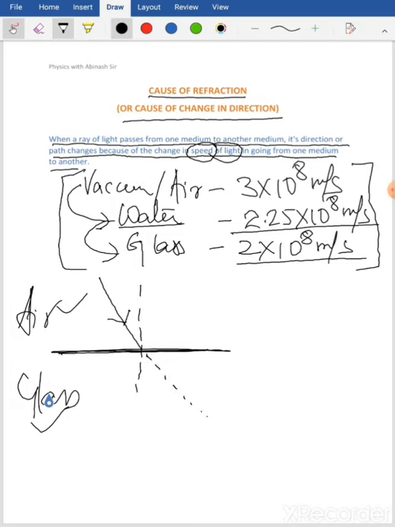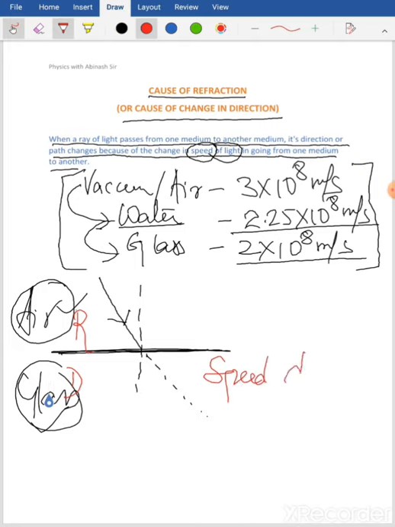But since now the light is traveling from air towards glass, that is from the rarer medium to the denser medium, the speed of light decreases, understand? So when it decreases, it bends towards the normal, so this will be the refracted ray.